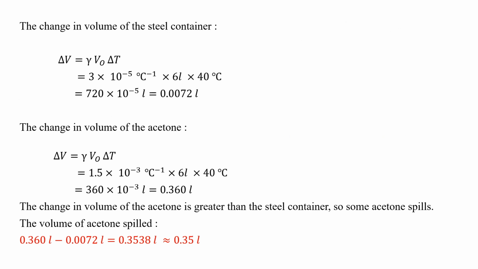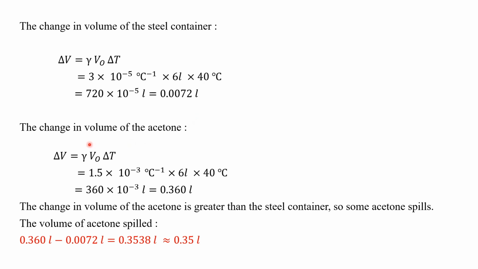So let's move to our problem. Before we calculate the acetone spilled, we need to know the change in volume of the steel container. We can use this formula, where gamma is this value, the initial volume is this, and delta T is equal to 40. Finally we get the change in volume of the steel container as this value.